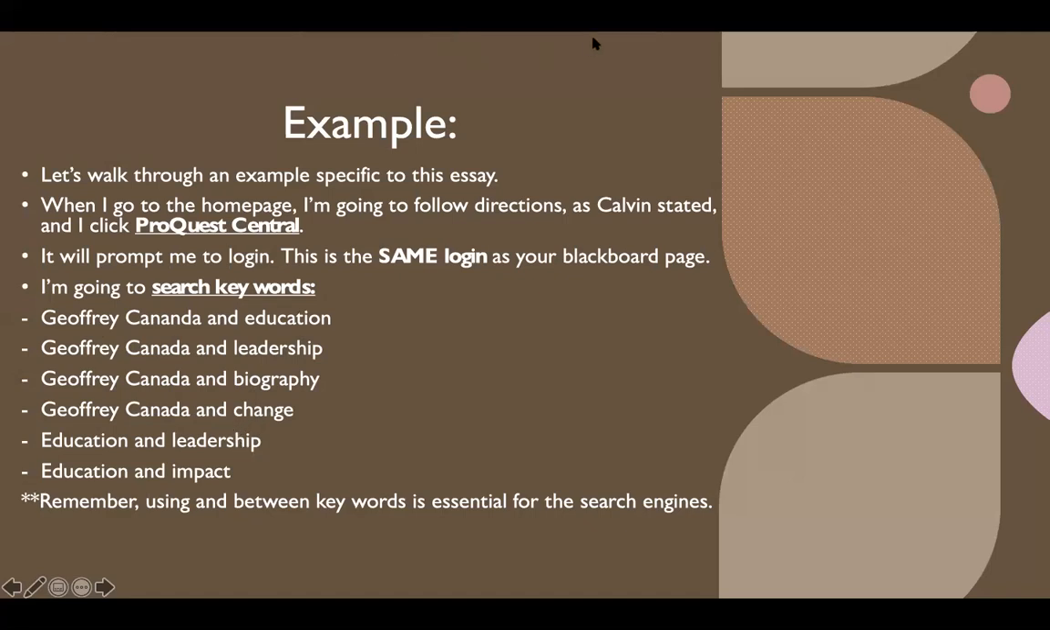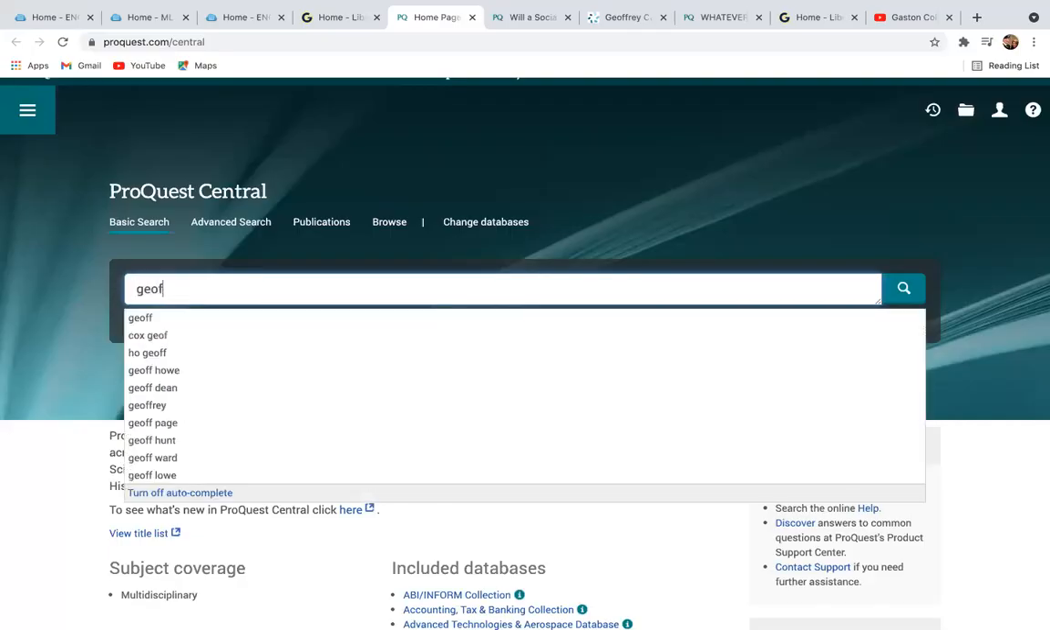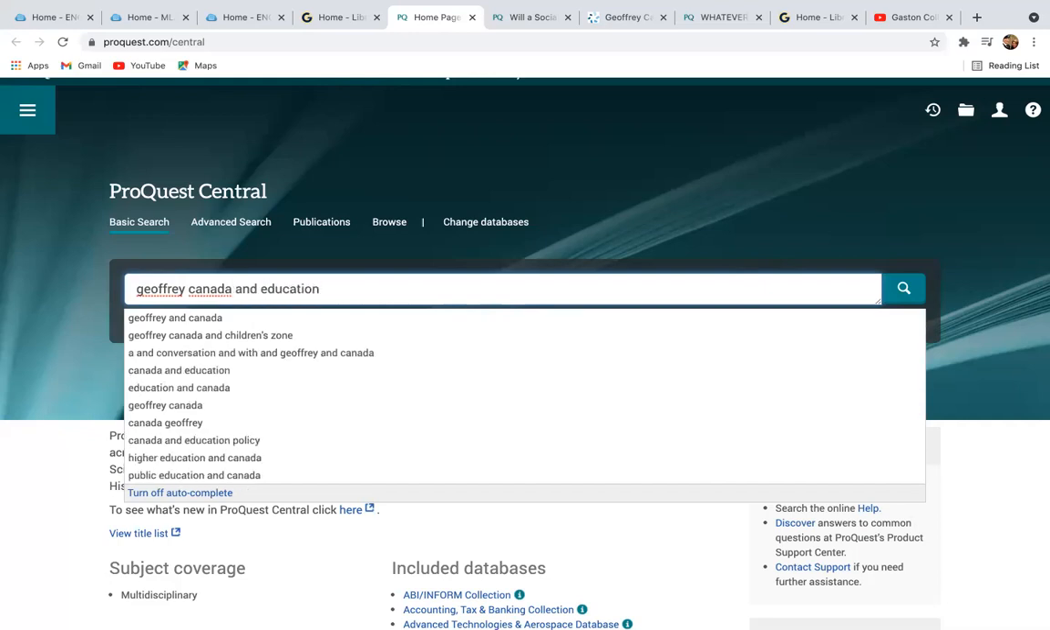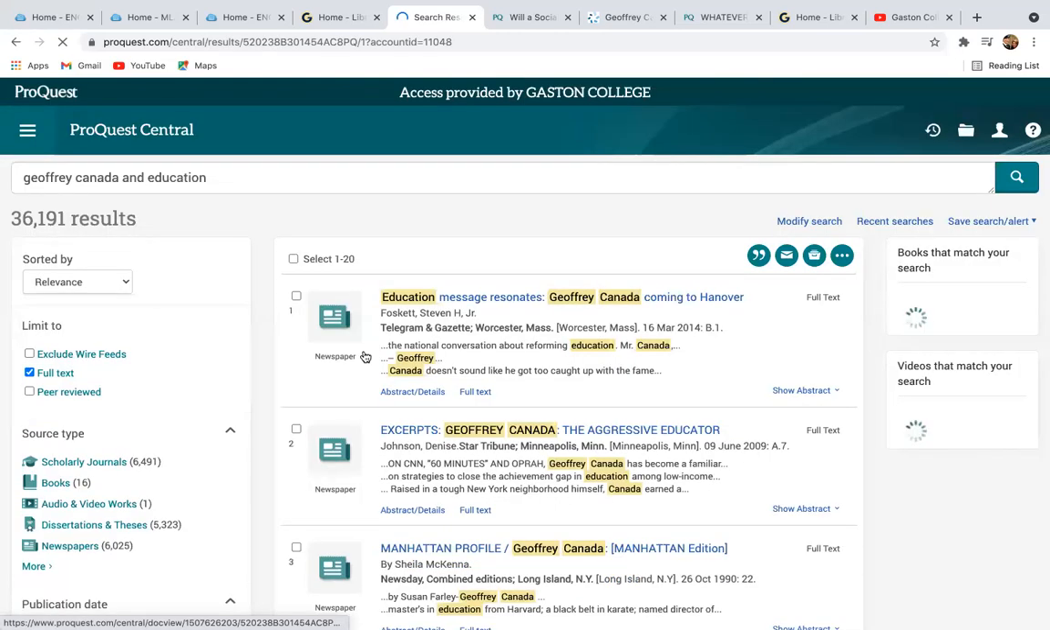So just to give you some perspective, this took me quite a bit of time to really look through. You are probably going to spend a couple hours researching these terms to really find what you need. So for example, this was one of the things that I searched, okay? Geoff Canada and education.